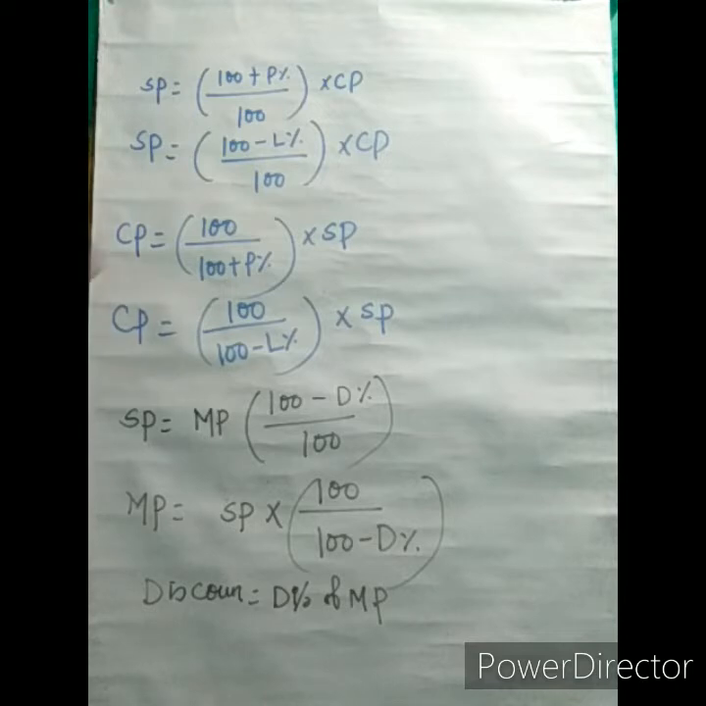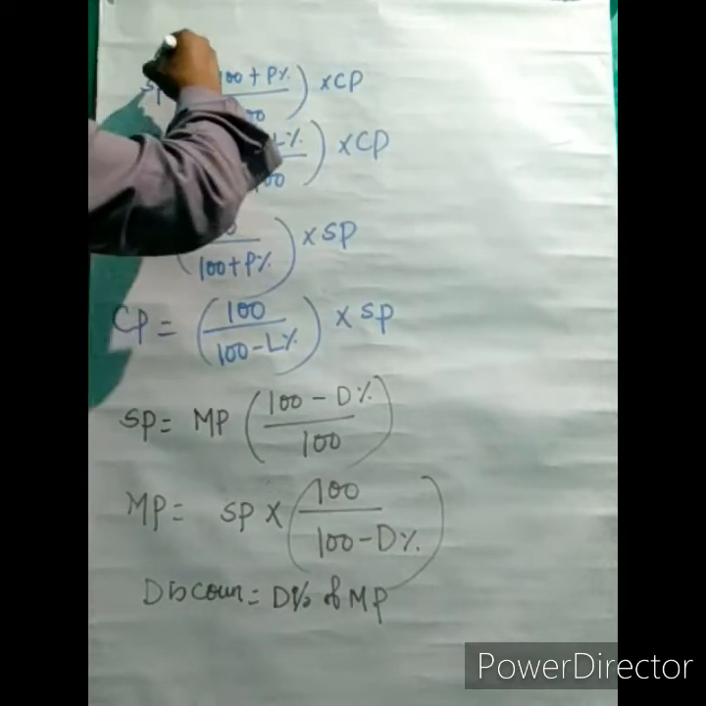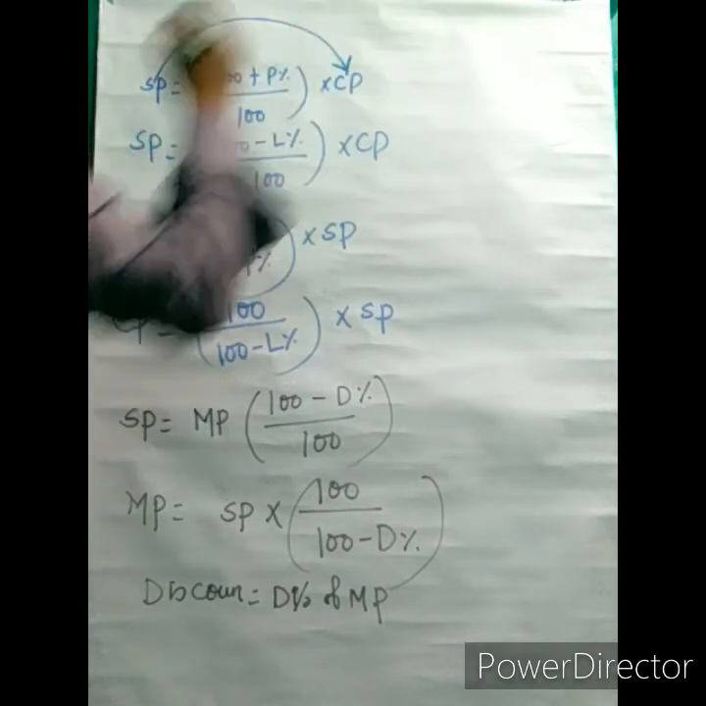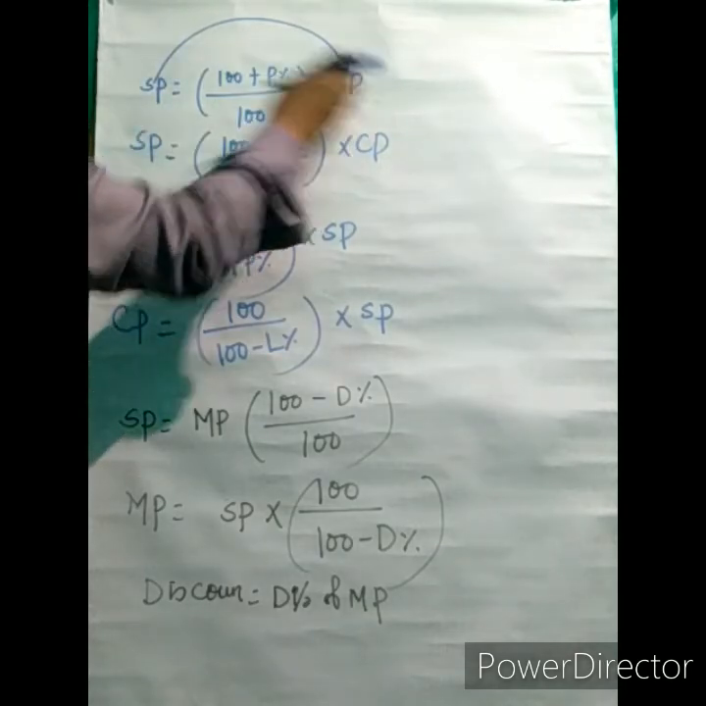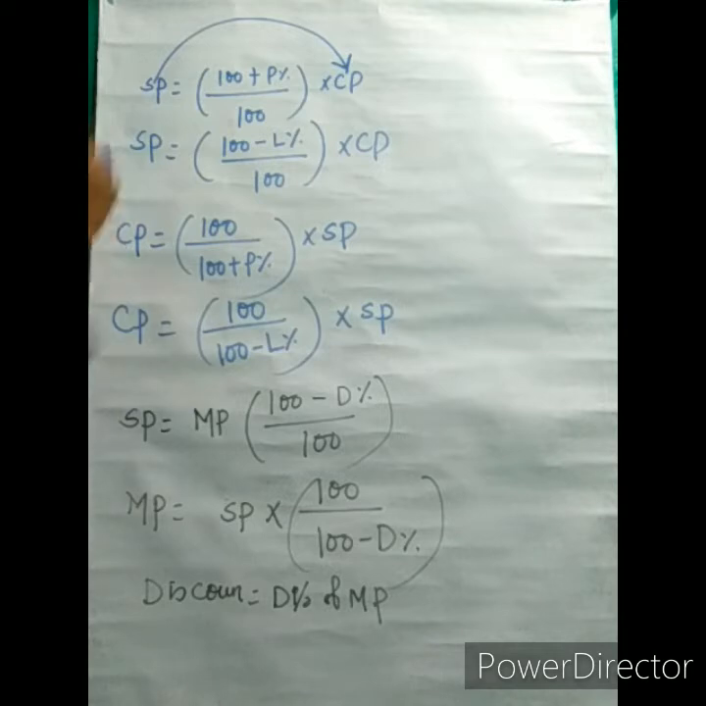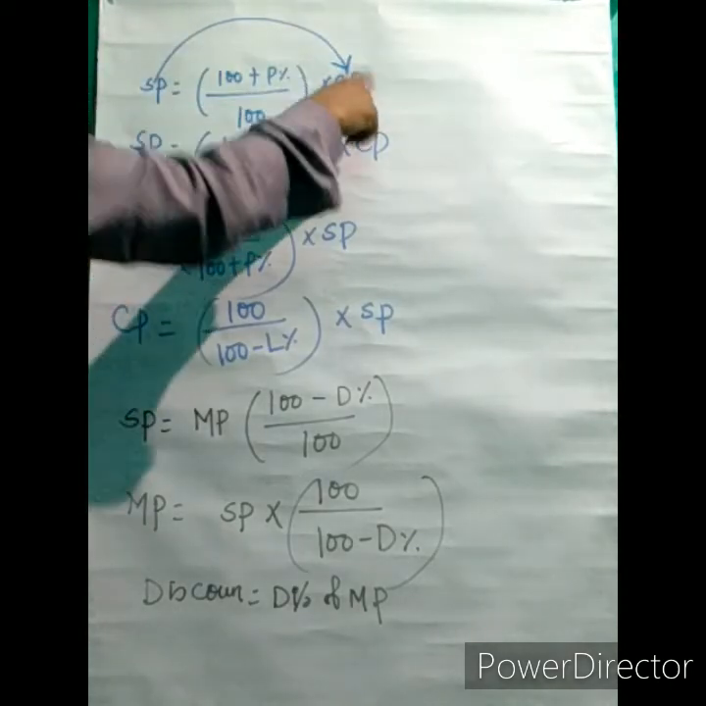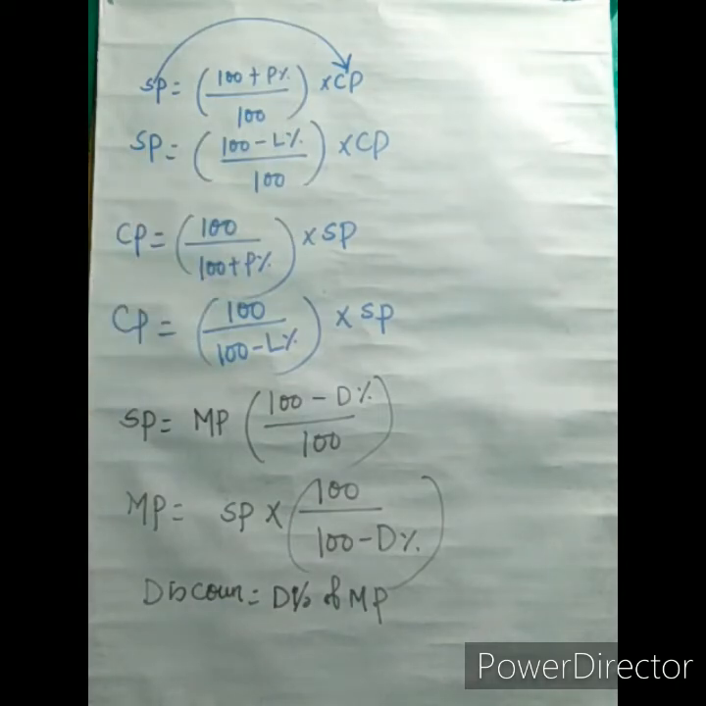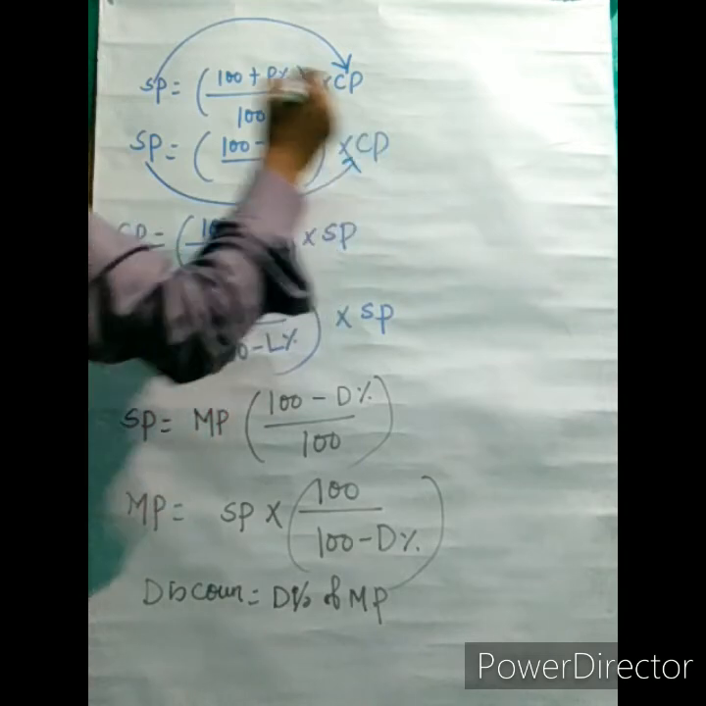Now finally we will discuss these formulas which we derived. In case of profit, SP will depend upon CP. Remember this, SP will depend upon CP. We cannot find SP without CP. So in any question, if we have to find SP, first of all we will find CP. If CP and profit are given, we can find SP. If CP is not given, find CP first. In the same way in case of loss also, SP will depend upon CP.